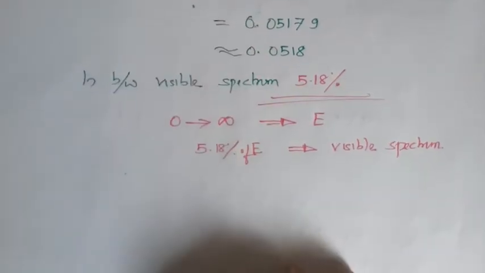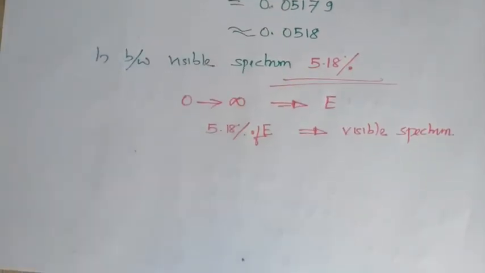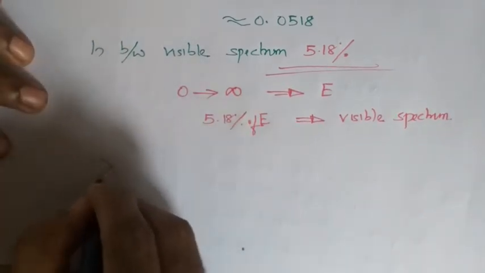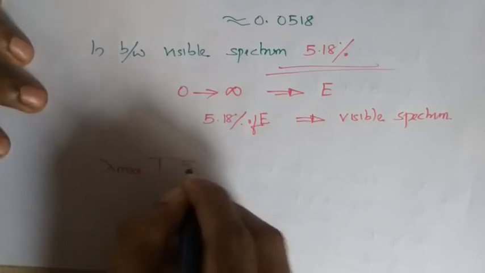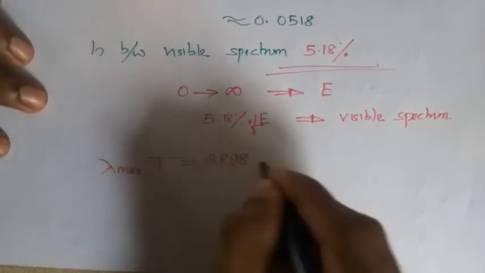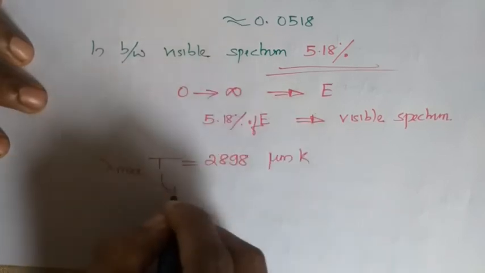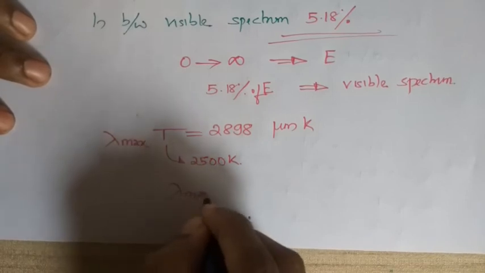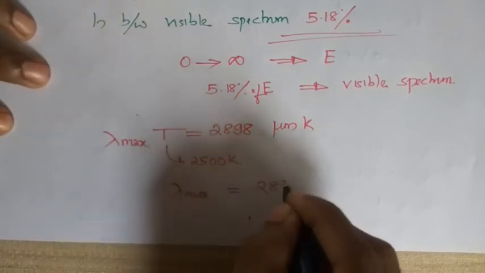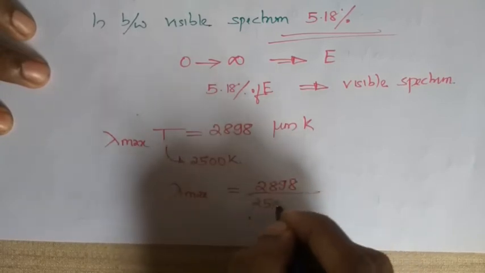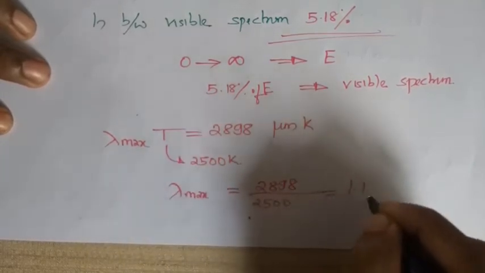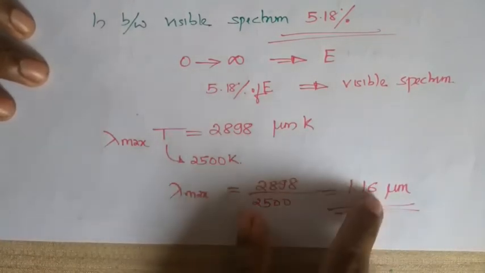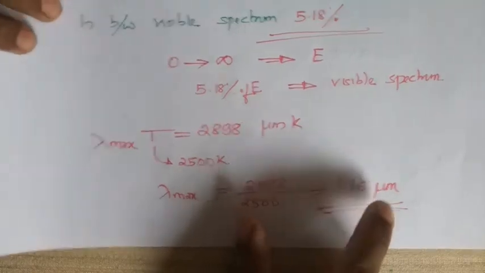And also at the end they are asking at which wavelength the monochromatic emissive power is maximum, for which you will use Wien's displacement law, which is lambda max into T equal to 2898 micrometer Kelvin. Here the temperature is given as 2500 Kelvin. So I can find lambda max, which is 2898 divided by 2500, which is 1.16 micrometer. That means for a wavelength of 1.16 micrometer, the monochromatic emissive power will be maximum.